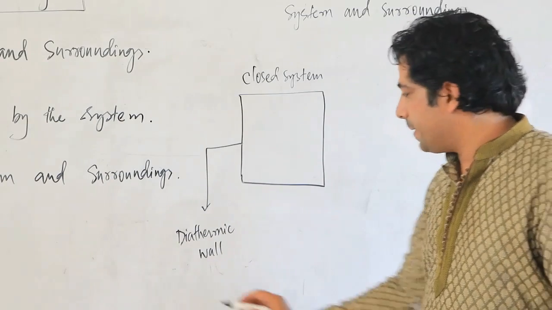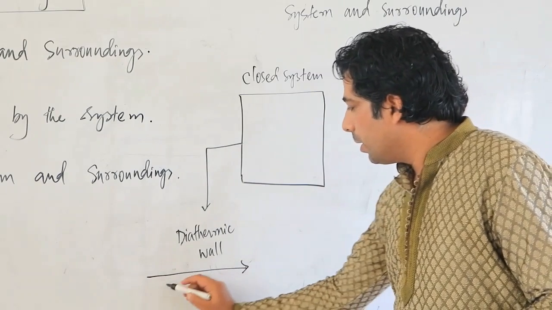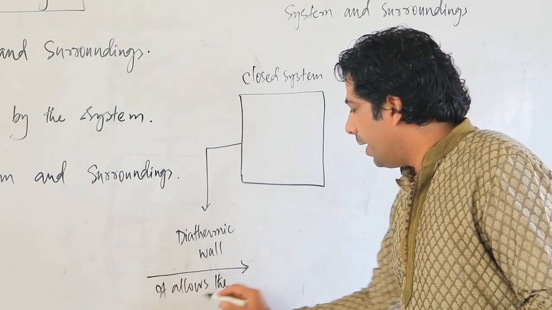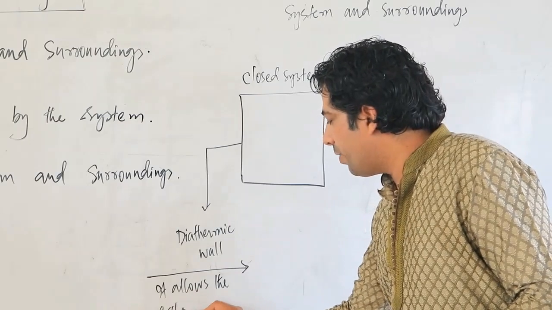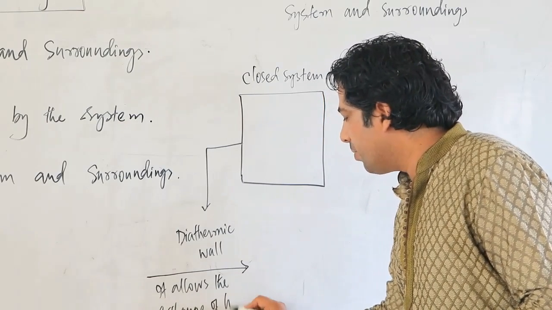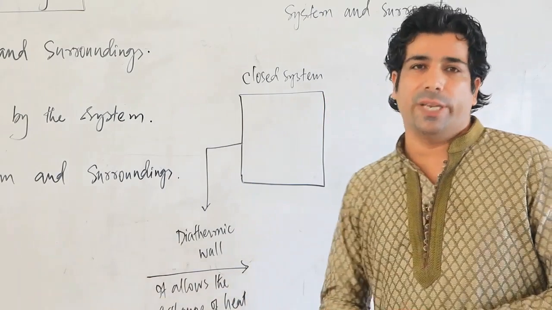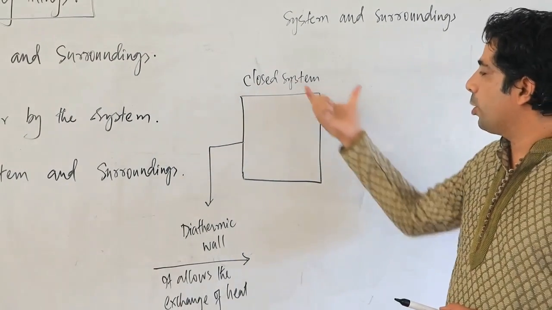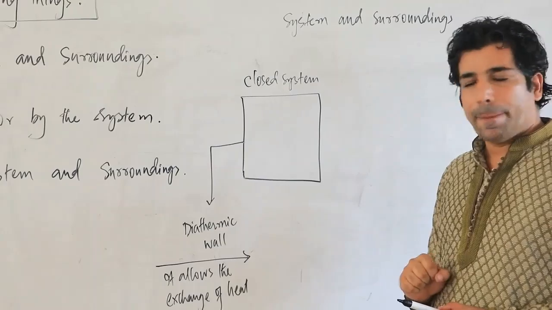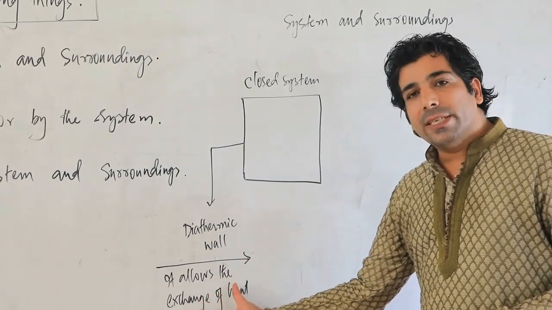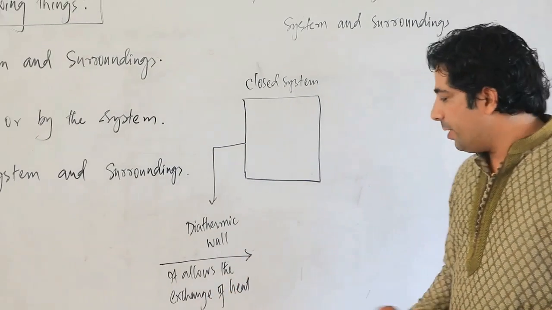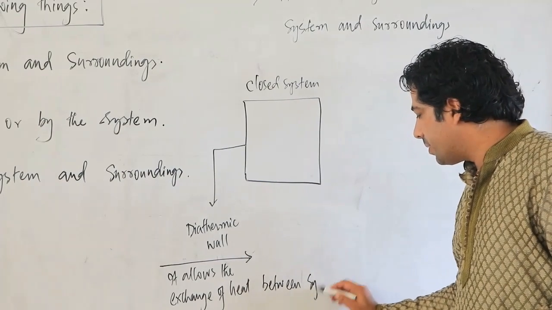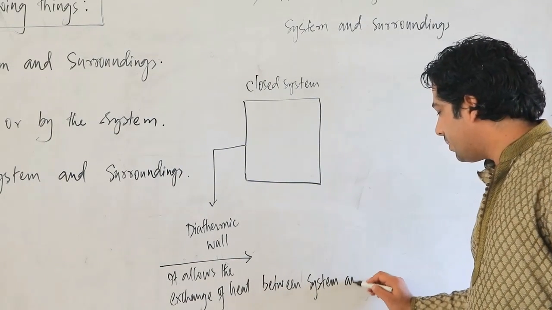Diathermic wall means it allows the exchange of heat between system and surroundings. Everybody is aware of that because I have already discussed this.